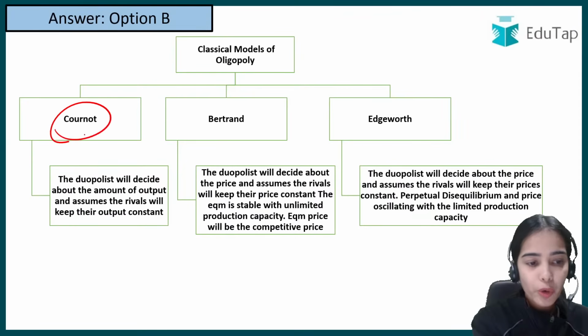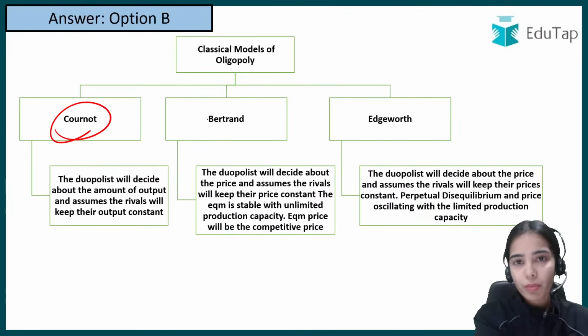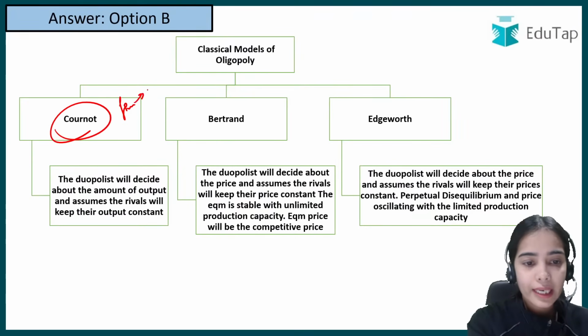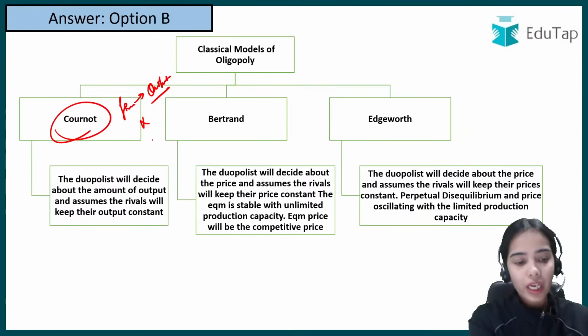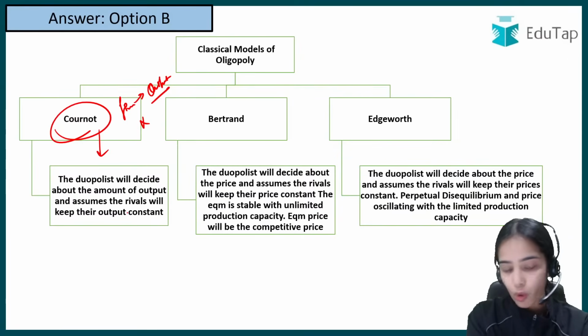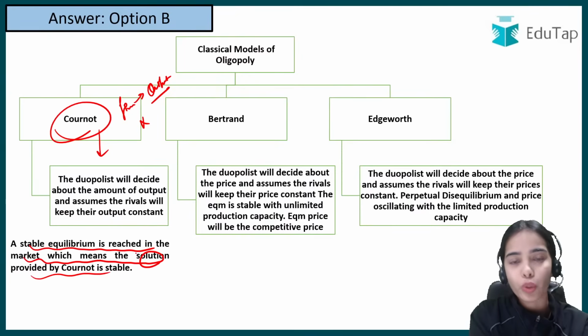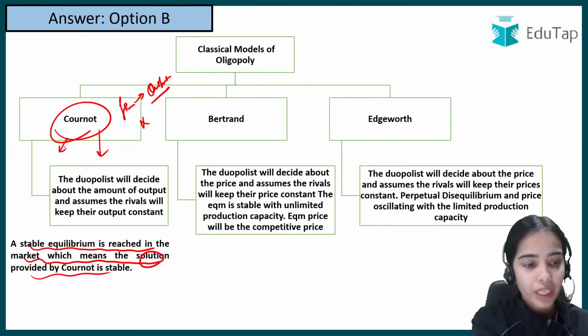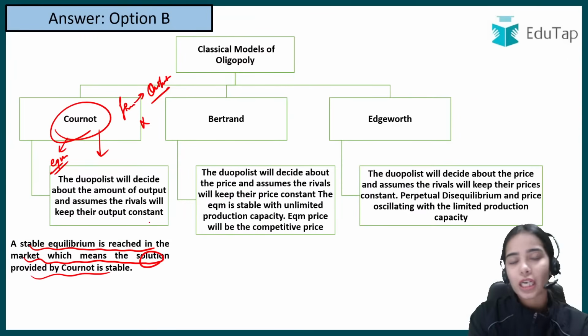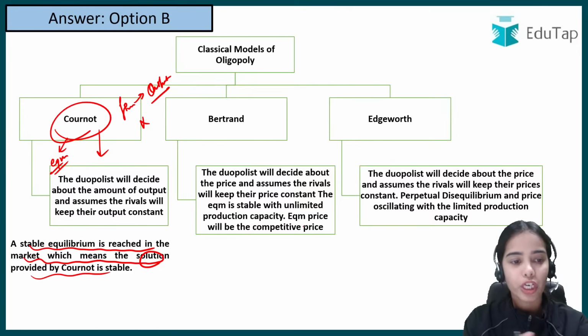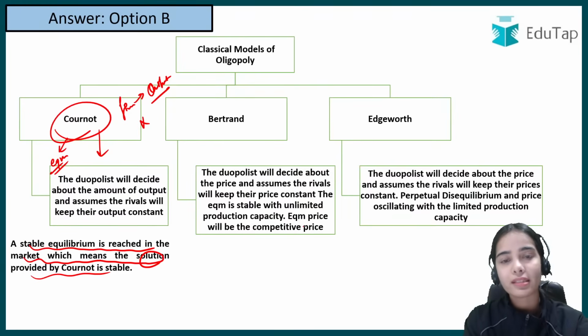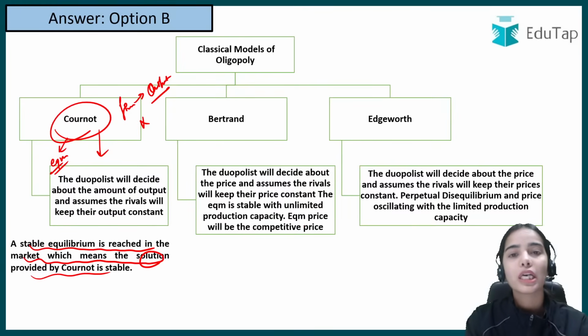So the Cournot duopoly model talks about how the firm will decide its output thinking that the rival will not change its output. So in the Cournot model, the output is the main factor. A stable equilibrium is reached in the market, which means the solution provided by Cournot is stable. That means there is an equilibrium that will be achieved. So the Cournot model says that a firm decides its output thinking that the other firm will not change its output.